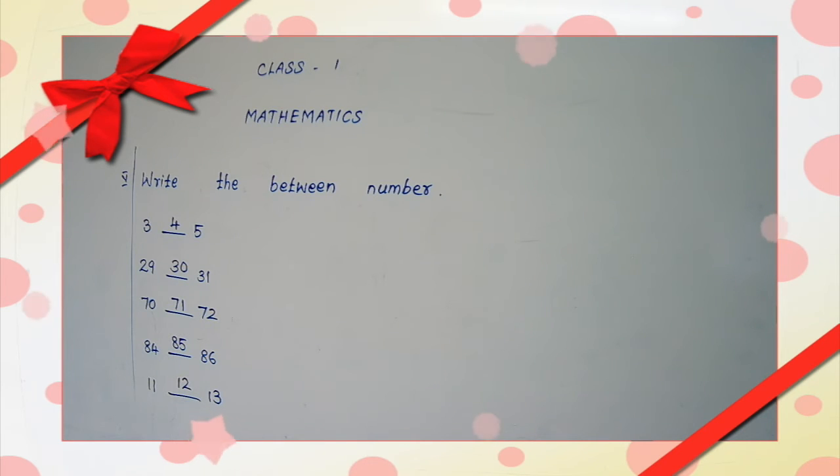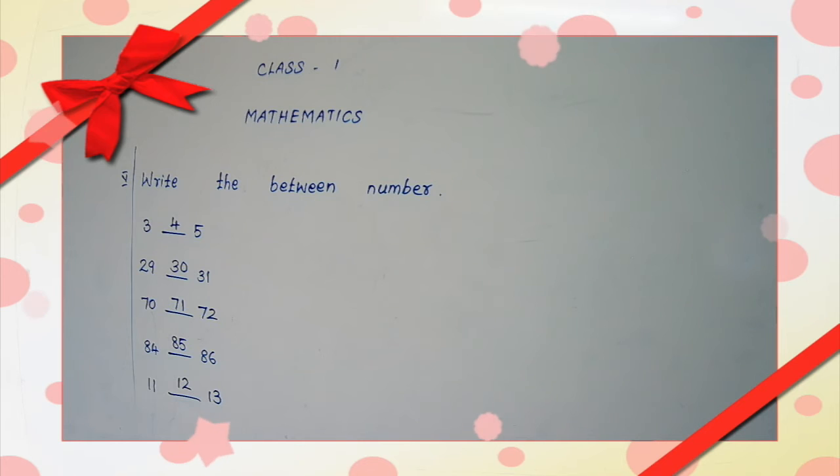The fourth one. The number between 84 and 86 is 85. The answer is 85.